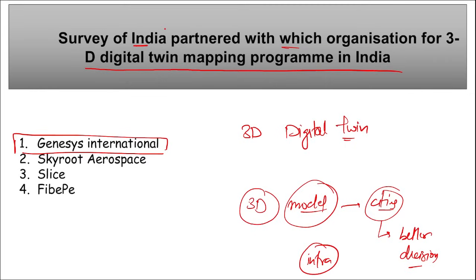So this is your 3D digital twin mapping program, and for this Survey of India has partnered with Genesis International. It will be a digital model, right? So you will be able to rotate it, zoom in and zoom out of it, and you will be able to get a better idea about how our cities look as of now.